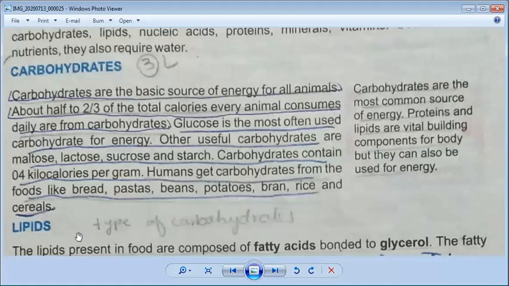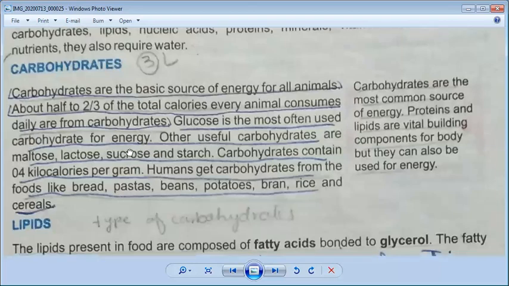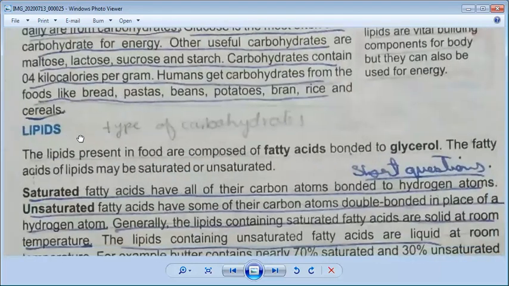Now come to the next component, that is the lipids. The things which I am telling you, you have to underline in your book.